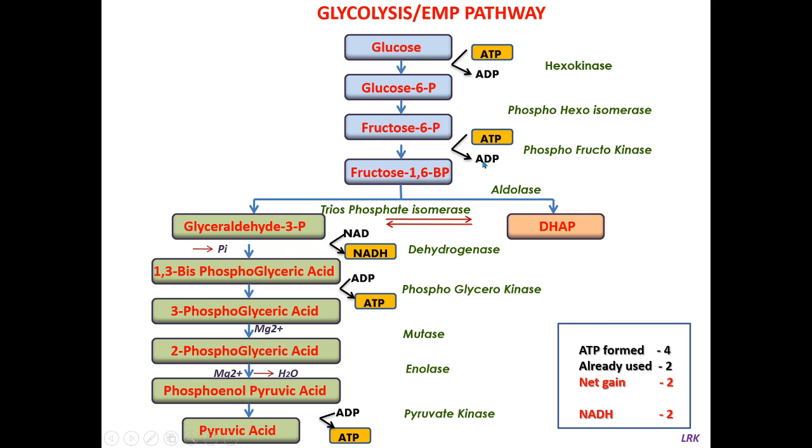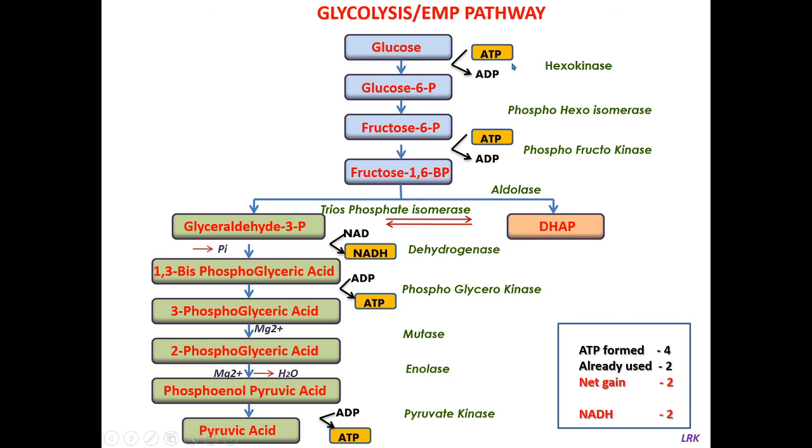And see, this isomerization is nothing but conversion of aldose sugar to ketose sugar. This is in aldose form and this is in ketose form. Fructose is a ketose sugar, glucose is an aldose sugar. So aldehyde is converted into ketone here. So the conversion of aldose to ketose form, isomerization. Glucose 6 phosphate is isomerized to fructose 6 phosphate.